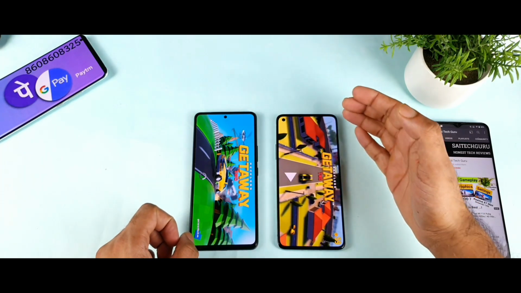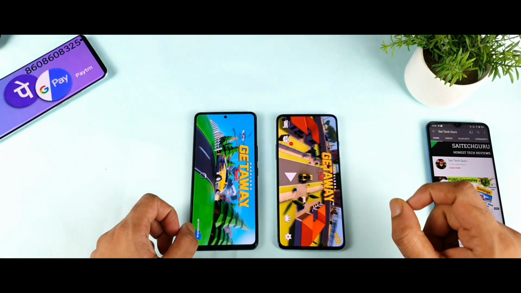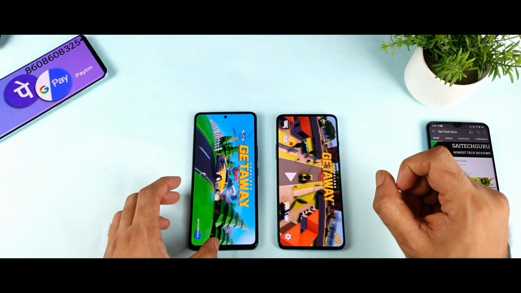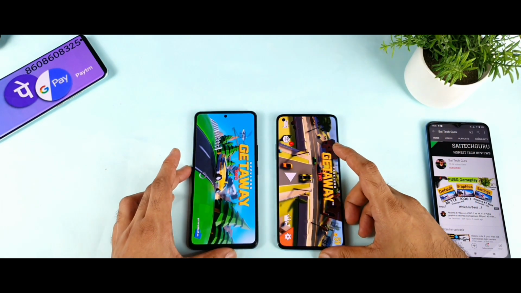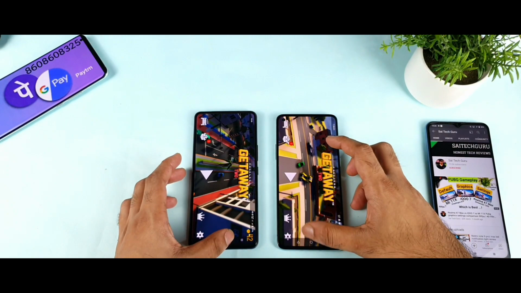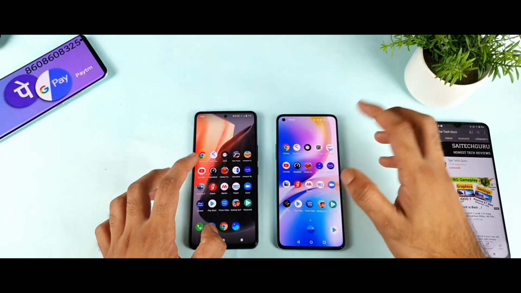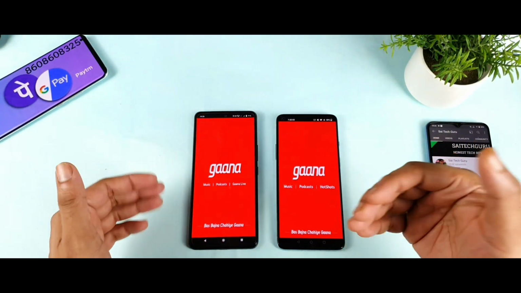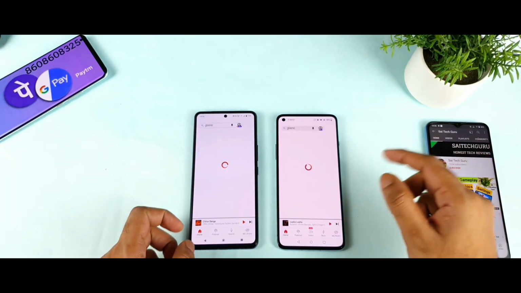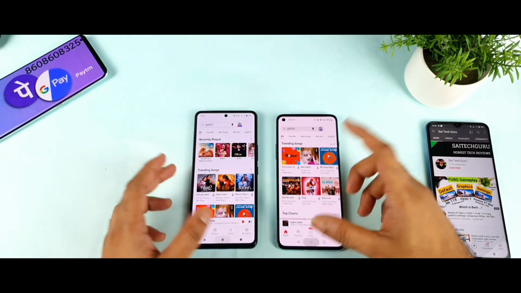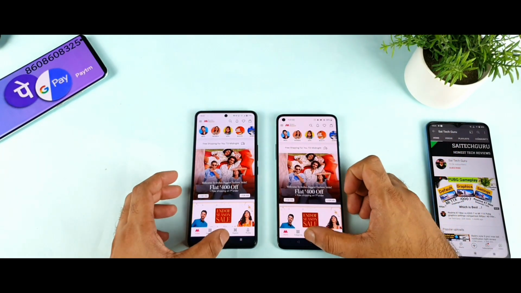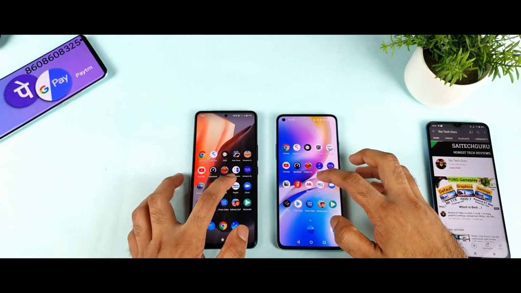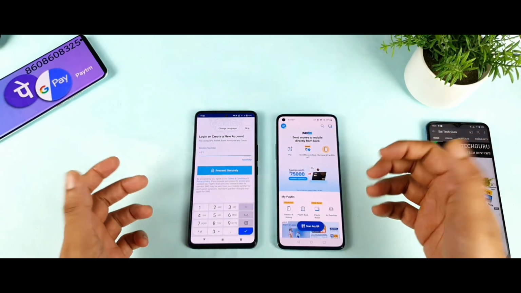I'm very curious. As you can see friends, the OnePlus 8T, as I said, this is a silent beast. Yes, this is a silent monster which is hiding. So now I need to bring it out. I need to do plenty of speed tests. Don't worry, I'll try to do many speed test comparisons, like opening 30 applications as well. That is going to be my tomorrow's speed test. So stay tuned for those videos friends. It's really interesting to see how different companies use their UI optimization to make RAM management better.